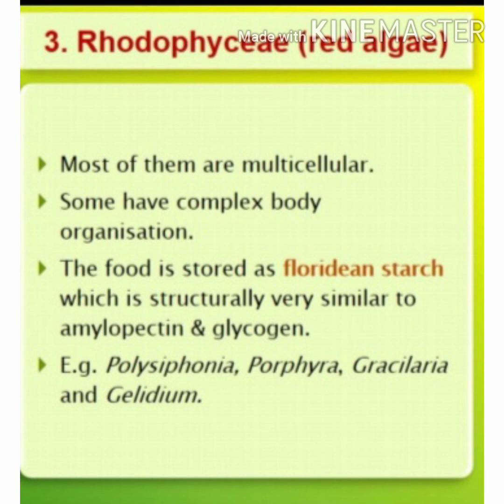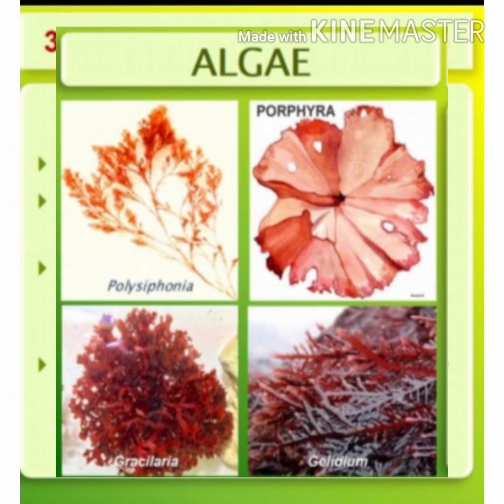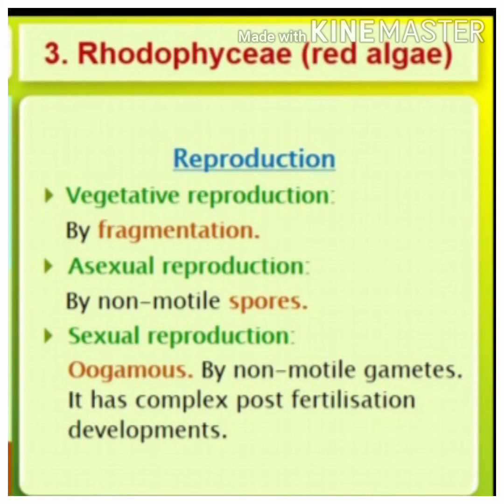Some have a complex body organization. The food is stored as floridean starch, which is structurally very similar to amylopectin and glycogen. Common examples are Polysiphonia, Porphyra, Gelidium and Gracilaria. Reproduction of Rhodophyceae: it reproduces vegetatively, asexually and sexually. Vegetative reproduction is by fragmentation, asexual reproduction is by non-motile spores, and sexual reproduction is of oogamous type, that is by non-motile gametes. It has complex post-fertilization developments.